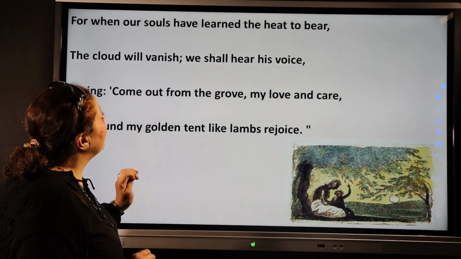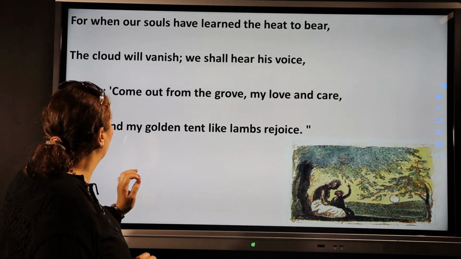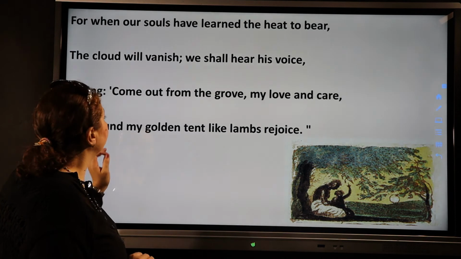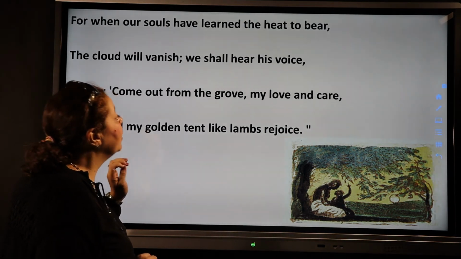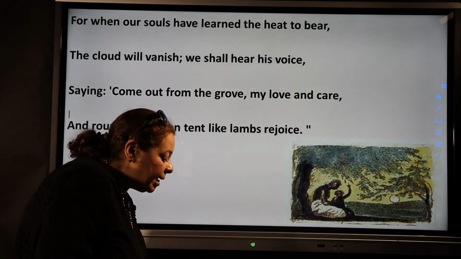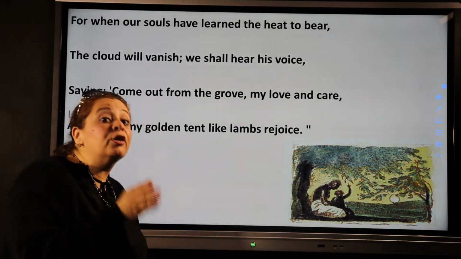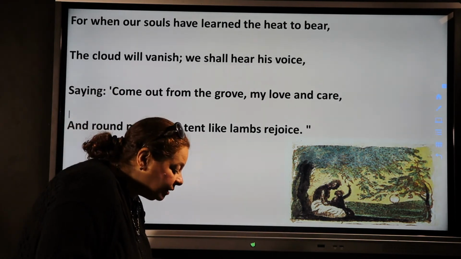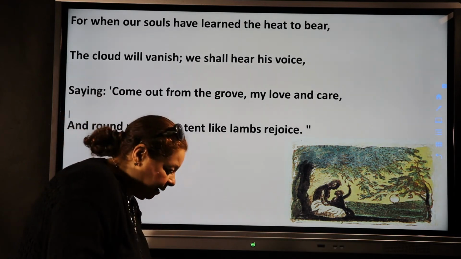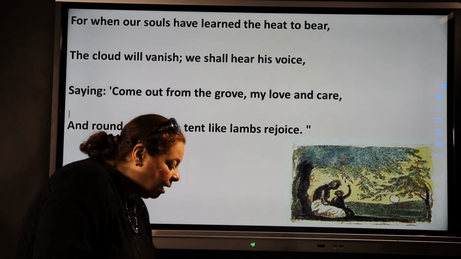For when our souls have learned the heat to bear, the cloud will vanish. We shall hear his voice, saying, come out from the grove, my love and care, and round my golden tent like lambs rejoice. In the fourth stanza, the boy's mother says that the color of their dark skin won't matter anymore later after their death. As after their death, they will be rewarded by God. God will reward them as they endured all the unpleasant things in life.